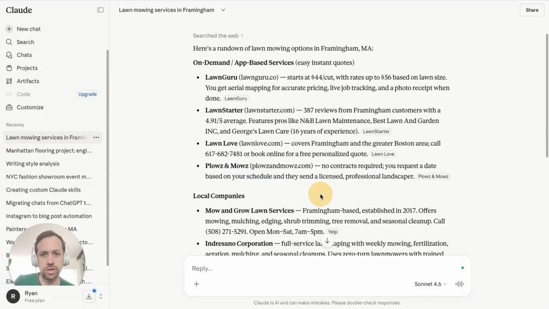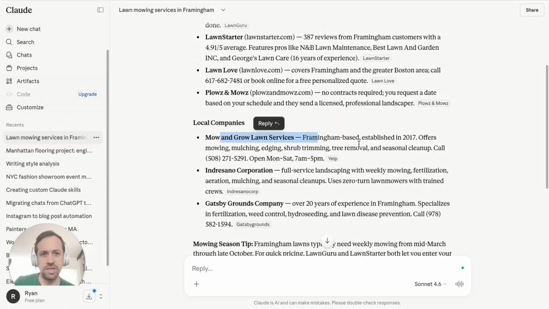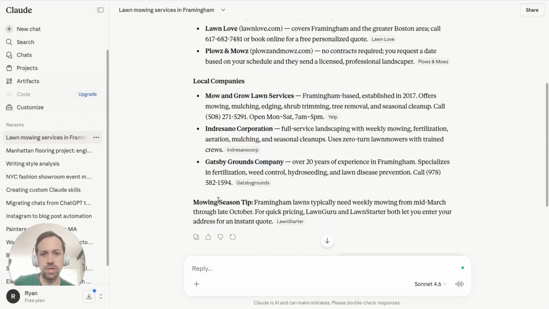Okay, and then it scrolls down local companies. Mow and Grow, there it is. They're Framingham based, probably helping with their ranking. We got another one in Gatsby. It even gave me a tip here. Framingham lawns typically need weekly mowing. Okay, that came from Lawn Starter.